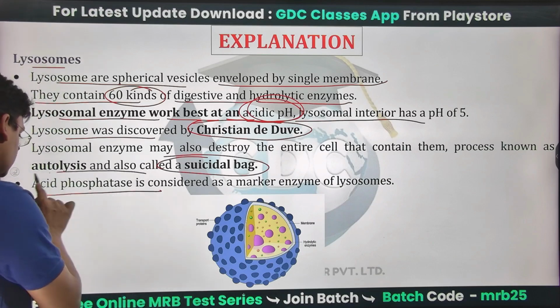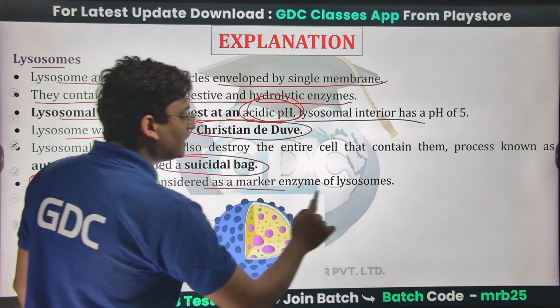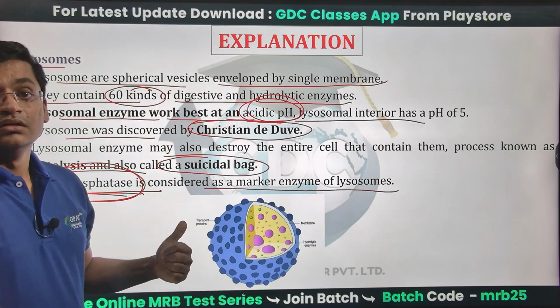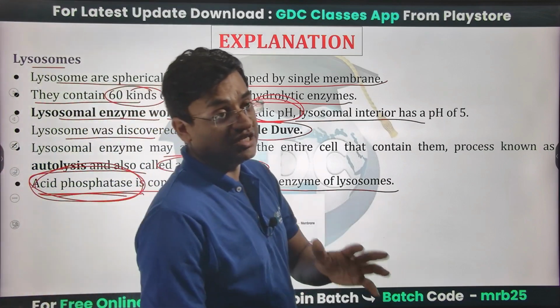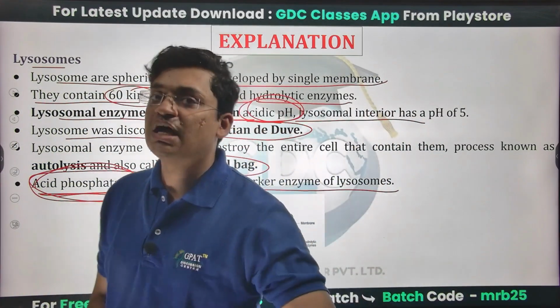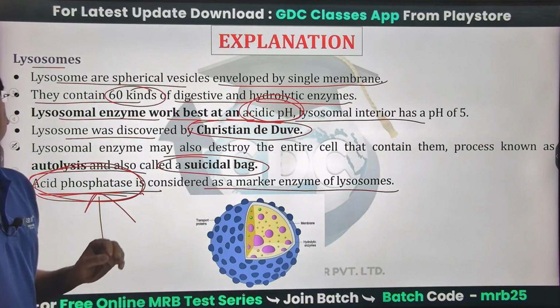Acid phosphatase is considered the marker enzyme for lysosomes. This question has been asked many times in pharma competitive examinations. What is the marker enzyme present in lysosomes? It is acid phosphatase.